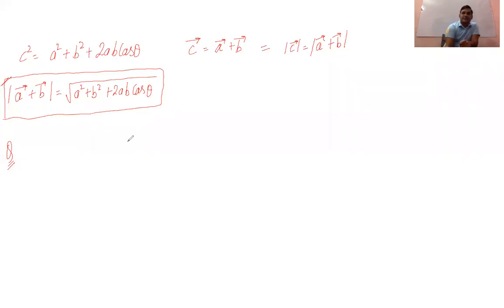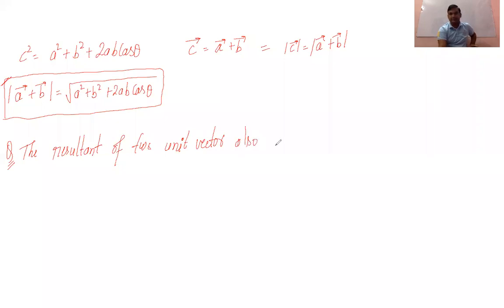So we can write here the question: the resultant of two unit vectors is also unity.